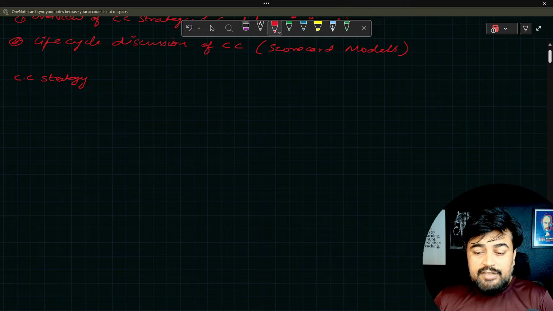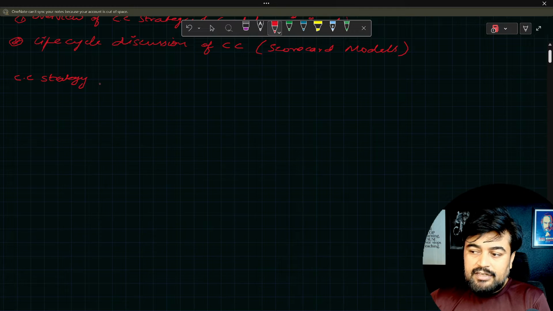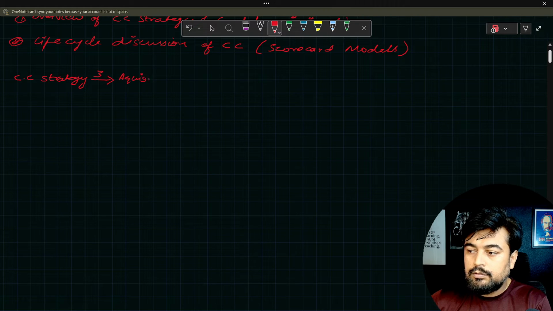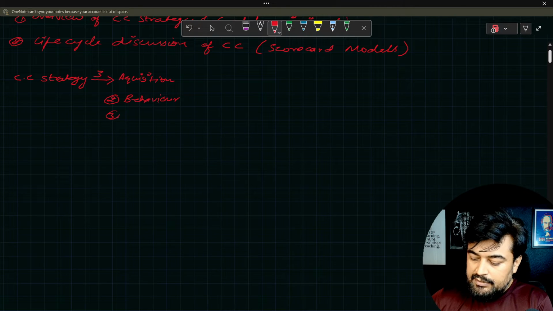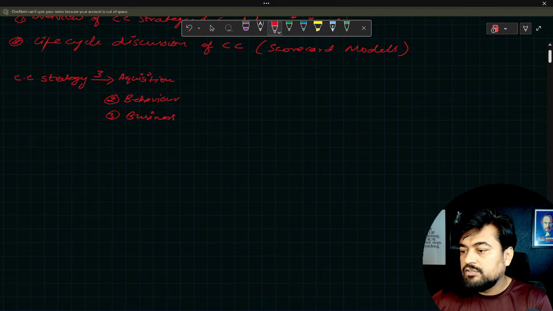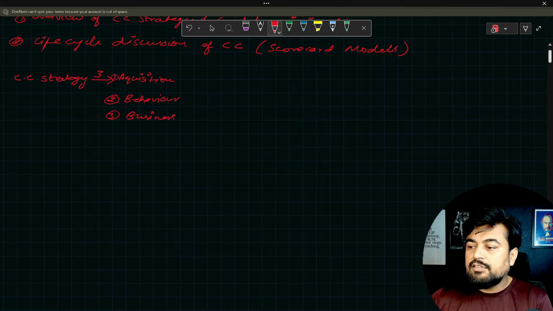Now, when we talk about strategy, there are three types of credit card strategy which banks usually follow. Number one is acquisition strategy. Number two is behavior strategy. Number three is your business strategy. Now, what is the difference between the three of them?